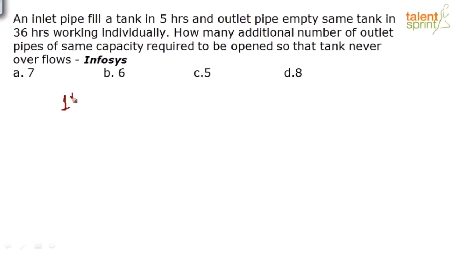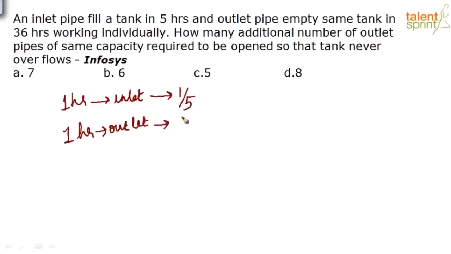Now let's look at the question. So in 1 hour, what is the work done by the inlet pipe? The inlet pipe in 1 hour is filling 1/5 of the tank, correct? Similarly, in the same 1 hour, what is the outlet pipe doing? The outlet pipe is emptying 1 by 36 of the tank, so I am putting minus 1 by 36. So in 1 hour, what is the total work done?